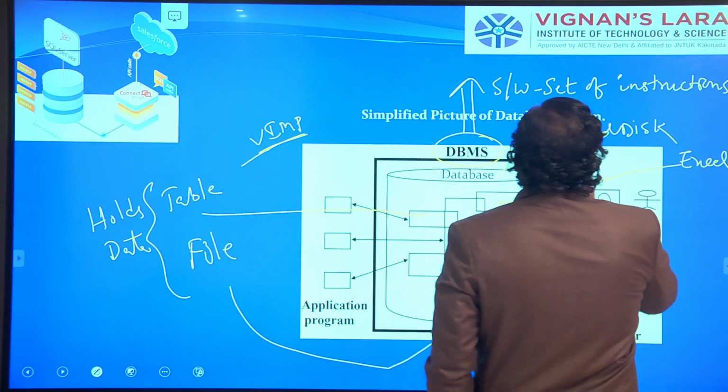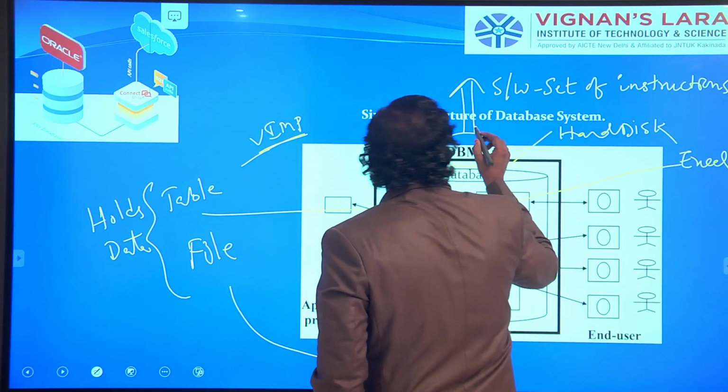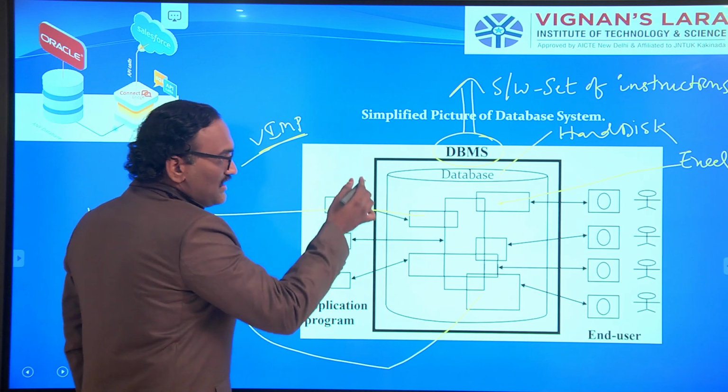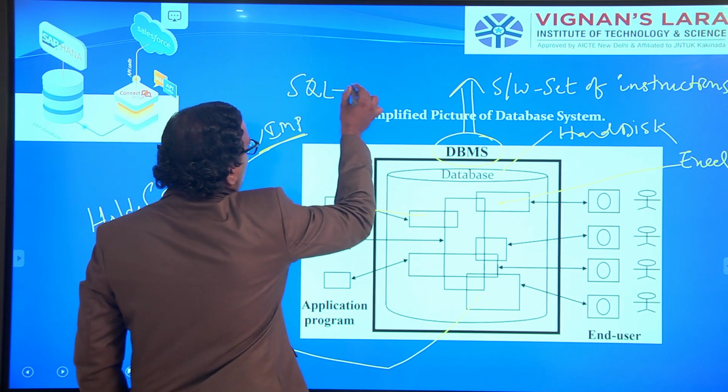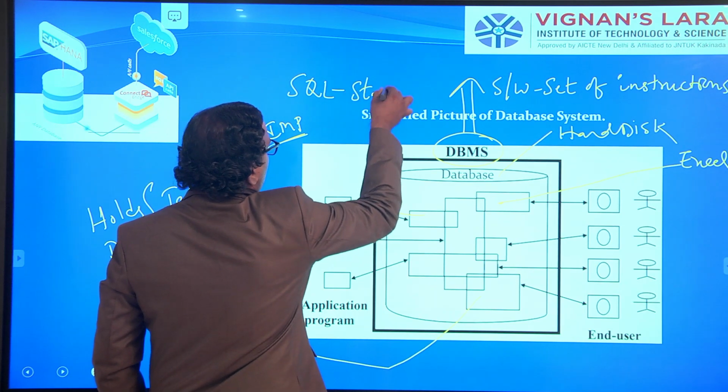DBMS organizes your data in your database using SQL statements, a language called SQL.